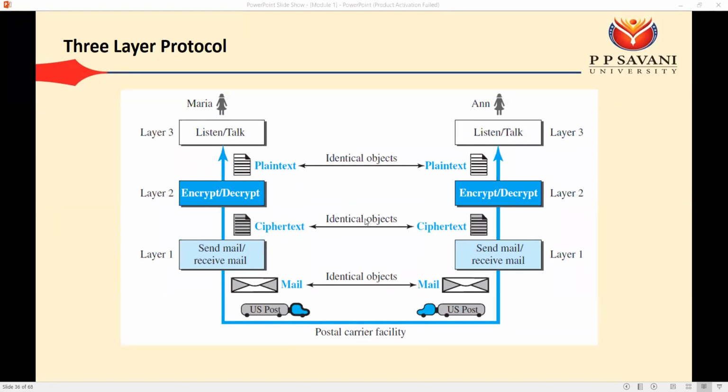Okay, so the advantage of this layering is, the first advantage is we can divide a complex task into simpler ones, and every layer is independent. That means we can modify or change anything at particular layers. If you want to change anything in this complex procedure, we need to worry only about the particular layers. Okay, so that's why